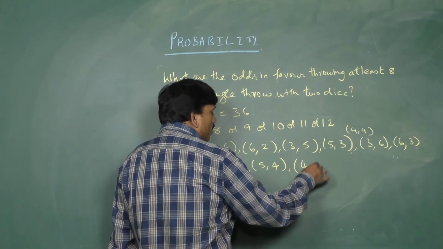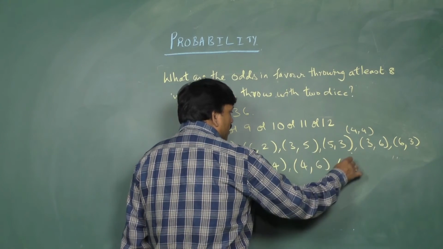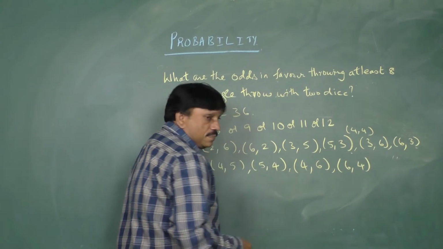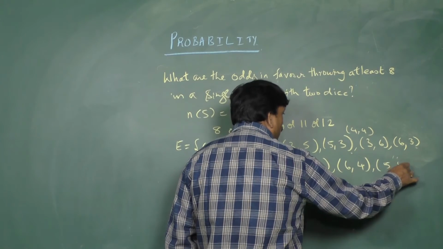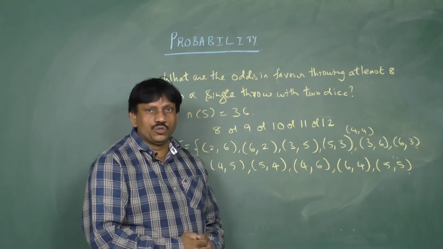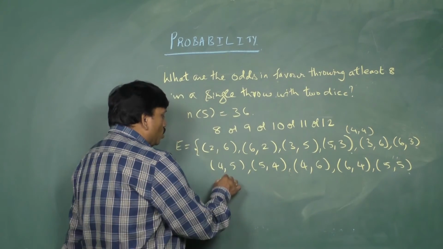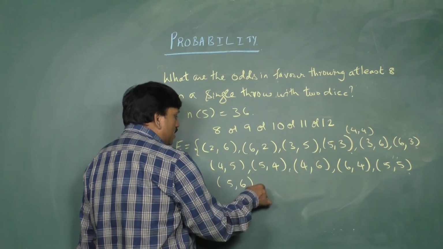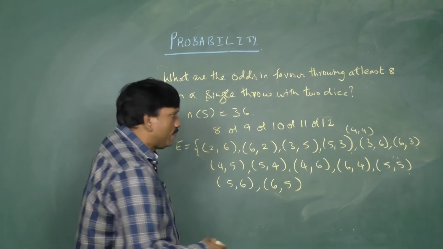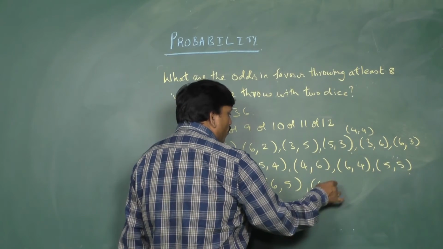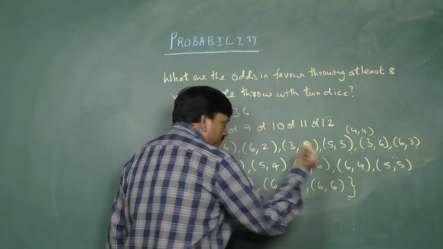First die shows 4, second shows 6. First die 6, second is 4. You want the sum to be 10. So first is 5, second is also 5. And coming to 11: first die shows 5, second shows 6. First is 6, second is 5. 11 is over. And coming to the last point, 12. Only one is there, 6, 6.